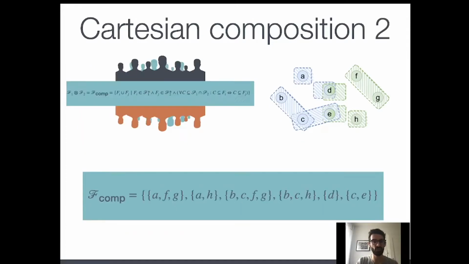And we saw our final Cartesian composition formula number 2, which is again given by the pairwise union between fail-prone sets in the different fail-prone systems, but with one more property. This property says that for every set of common processes, this set is either contained in both the fail-prone sets that we are going to union, or in none.